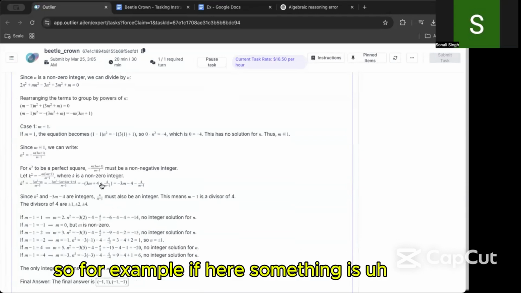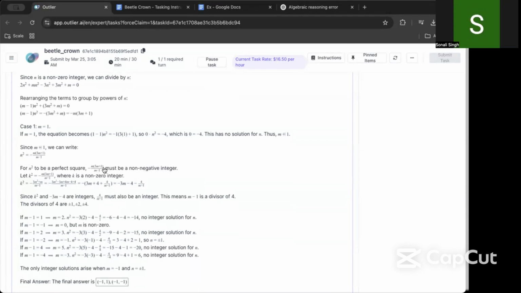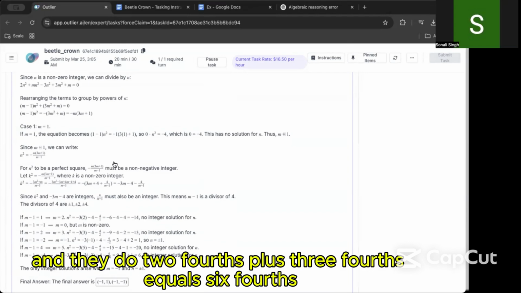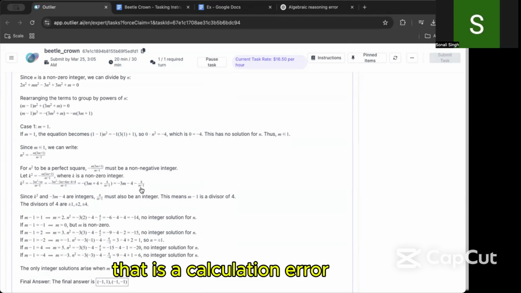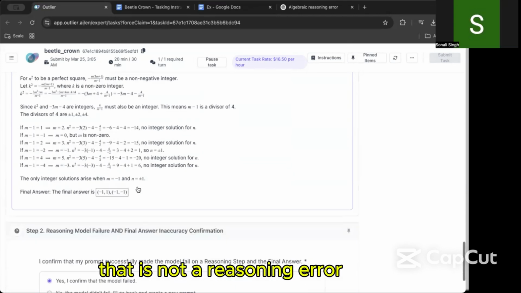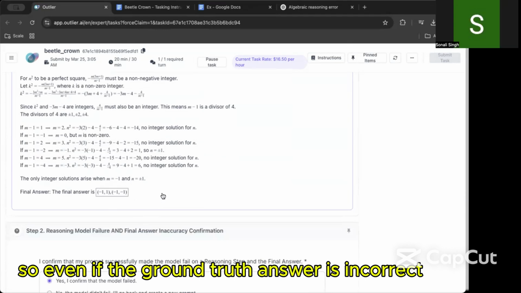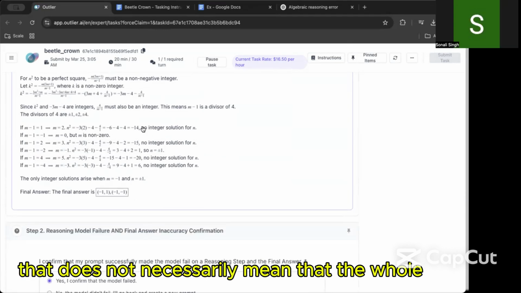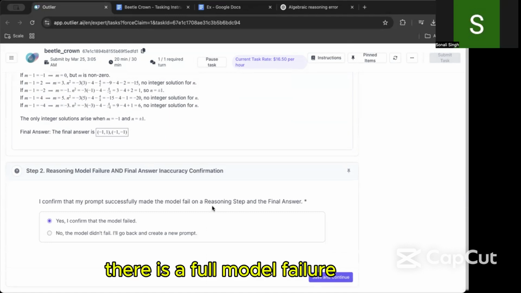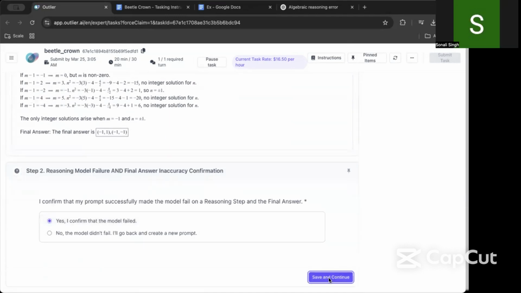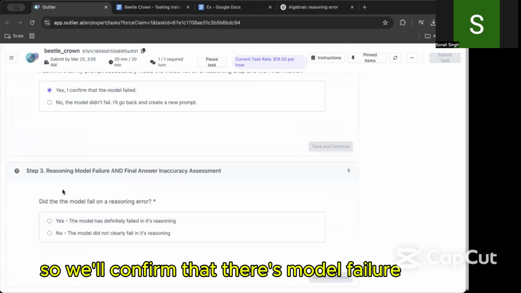So for example, if something is 2/4 and they do 2/4 plus 3/4 equals 6/4, that is a calculation error. That is not a reasoning error. So even if the ground truth answer is incorrect, that does not necessarily mean that there is a full model failure.